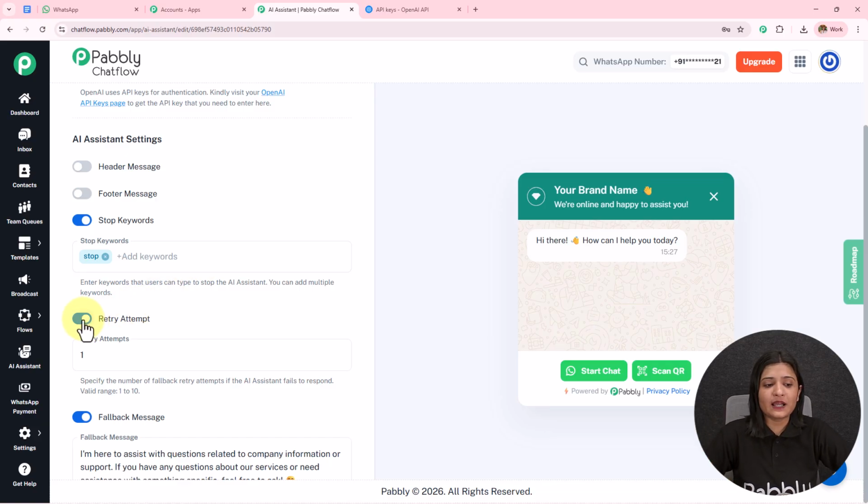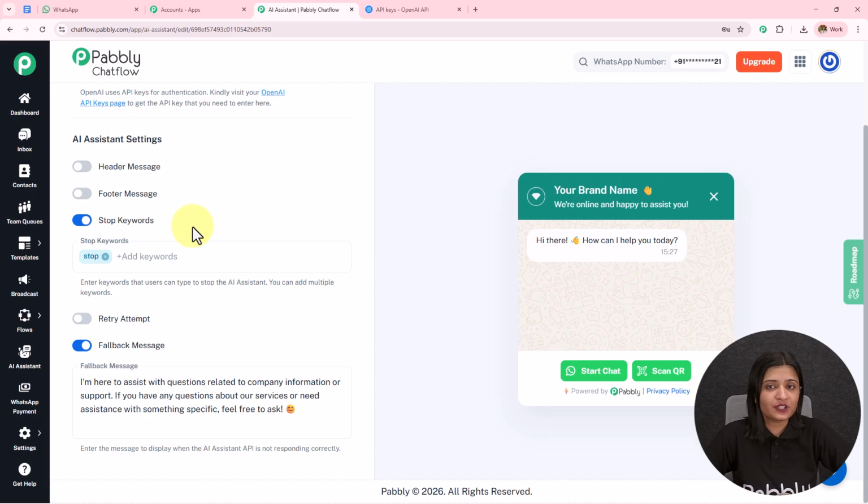Then we have this fallback message. So if the API is not responding, the AI agent will not be able to resolve the query, and then this fallback message will be sent. What you can also do, you can add your contact details or the company information. So if the query is not resolved, at least your contact details are sent and they can contact you directly.